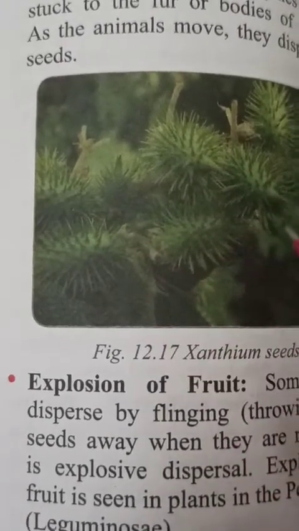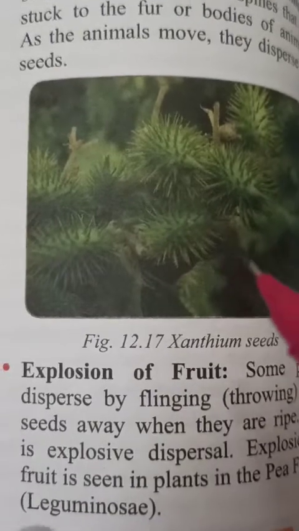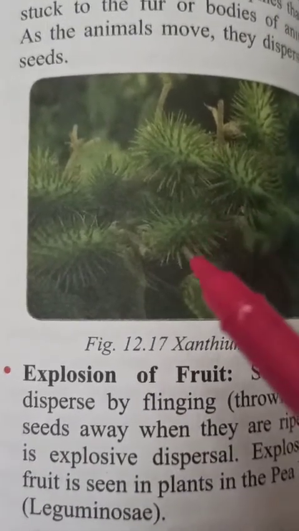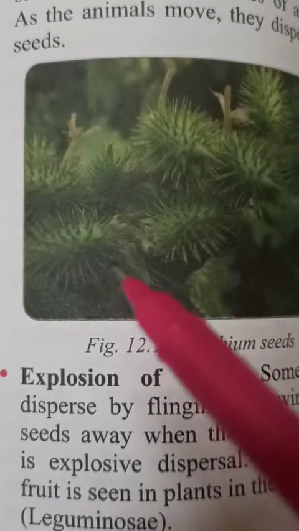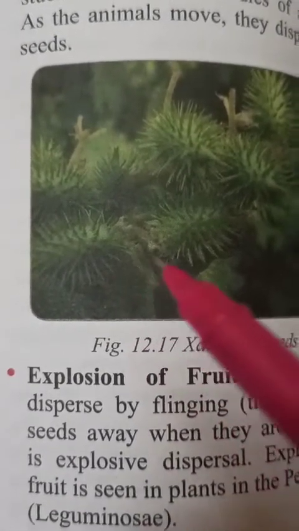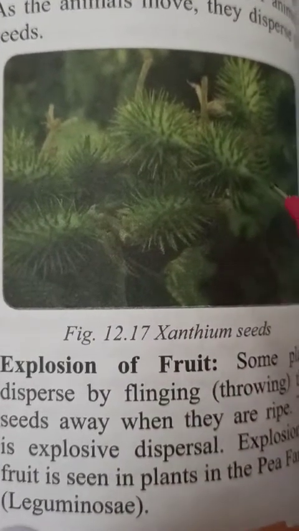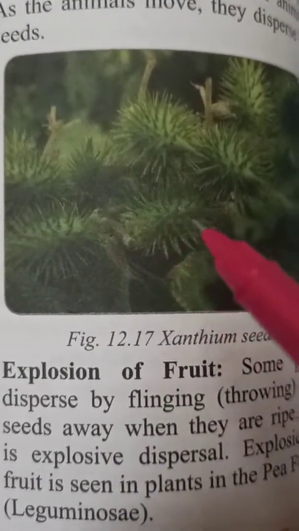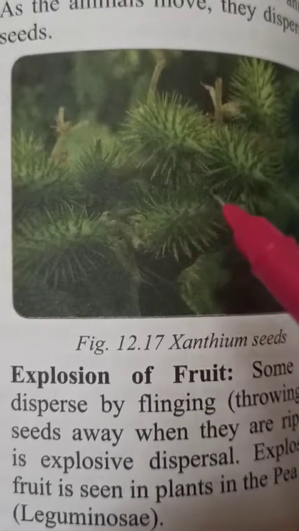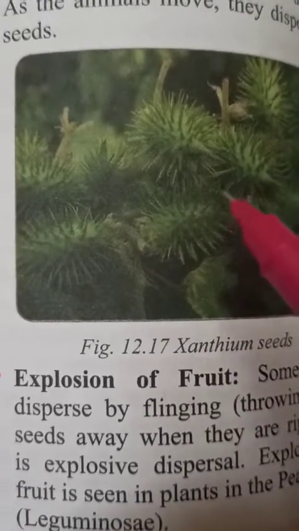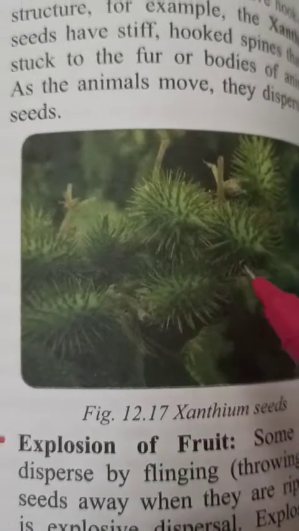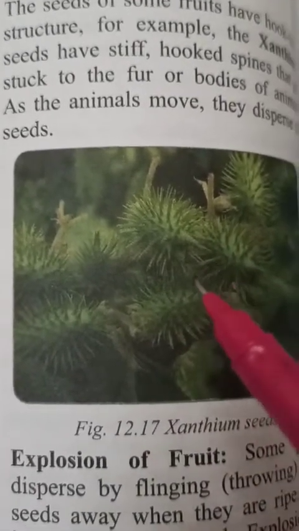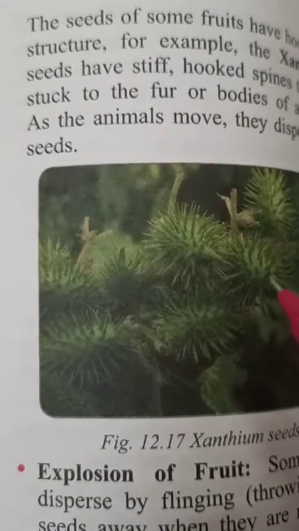This is a wild kind of plant, and its seeds, when they mature, turn brown in color, and they have hook-like structures. If we human beings pass near this plant, they will easily stick to our clothes, and if you remove them, they can't be removed easily. So these kinds of seeds are transferred with the help of animals as well as human beings.